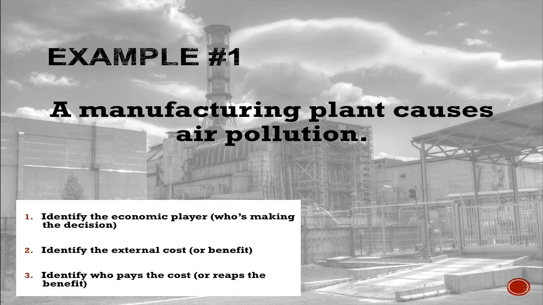Number 1, who is making that choice? That is the plant. Number 2, what is the external cost or benefit? Well, the external cost is that they're polluting everything around them. And then number 3, who pays for that? It's going to be people who are within the area that's getting polluted. Perhaps their air has become unbreathable. Perhaps their water has become poisoned. So you can see that here the plant is making a choice to not really clean up their mess, yet it's negatively affecting other people.